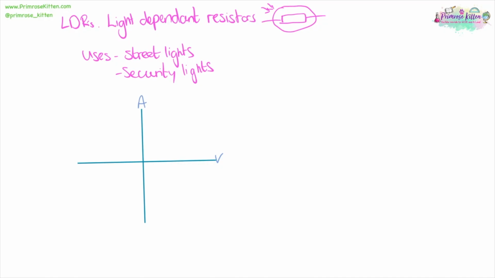For a light-dependent resistor, whether the lights are on or off is going to depend on the quantity of light. We can use this in street lights or security lighting. If we have a bright light, that's what our graph is going to look like. But then if the light dims, it is going to change. So the resistance in the circuit changes with the amount of light.